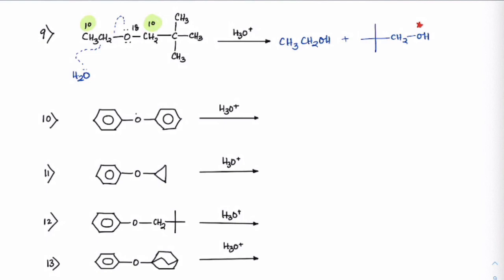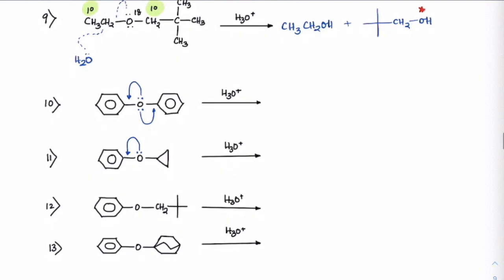Now observe all these cases, from the 10th towards the 14th. The lone pair present on this oxygen is in conjugation with either side of the carbon chains. In this case, because of its cyclic nature, it can't go for SN2, neither is it a stable carbocation. Same way on this side, although there is a primary carbon here, it is very bulky, so it cannot give SN2, and SN1 is not favored.